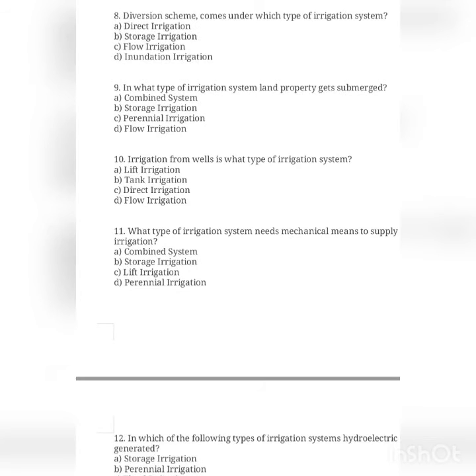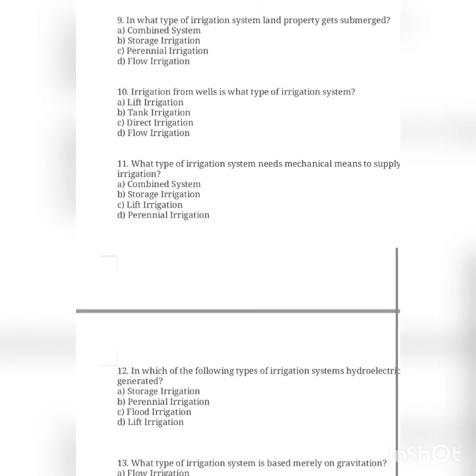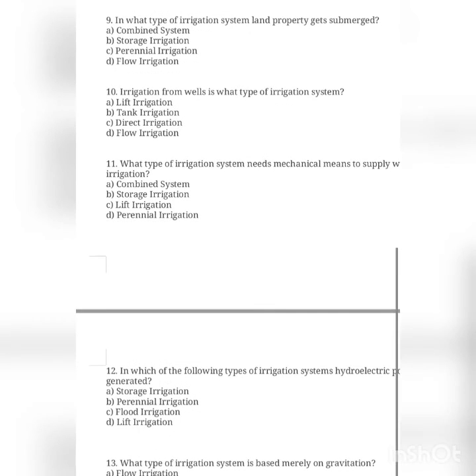Okay, question number 12 says, in which of the following types of irrigation system can hydroelectric power be generated? The answer is storage irrigation.